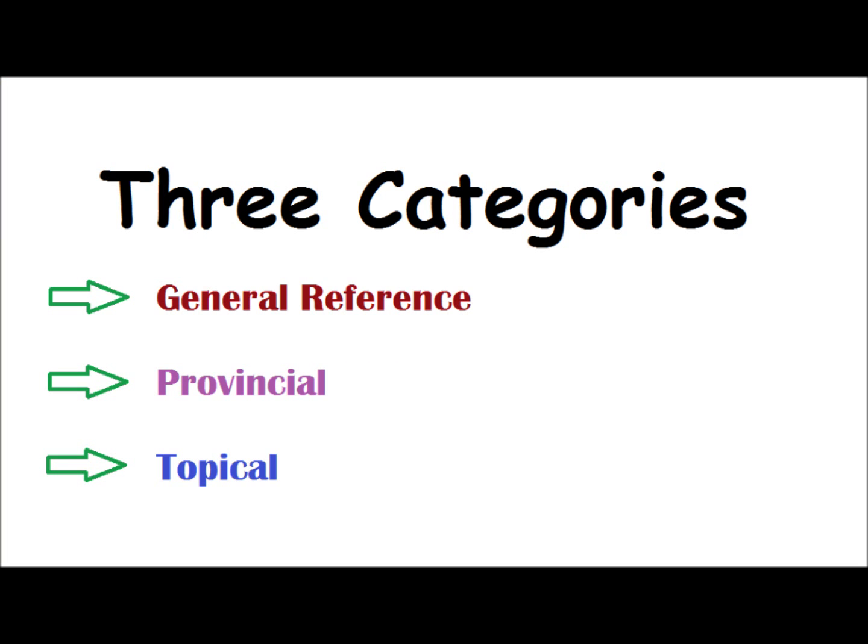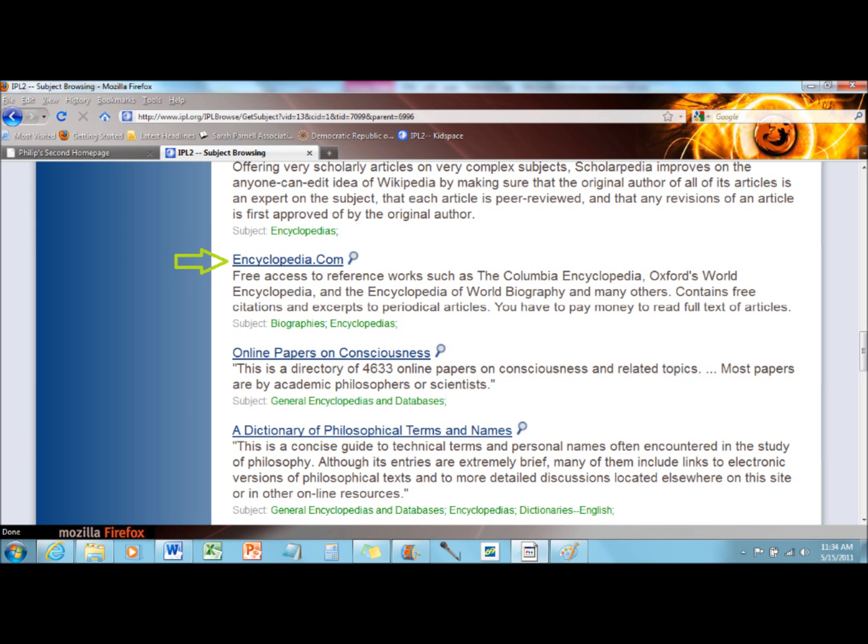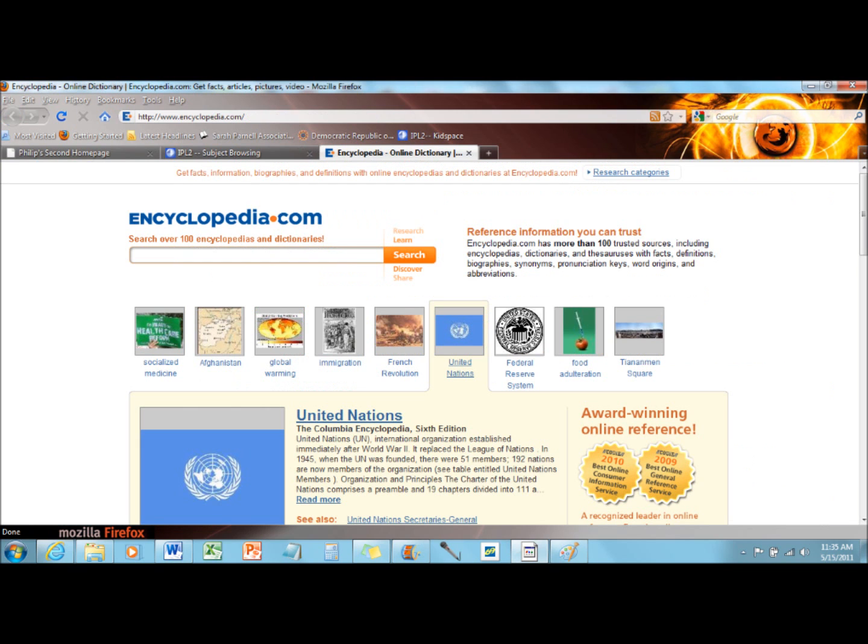The resources on this page fall into three basic categories: general reference, provincial, and topical. I will describe each of these categories, and I will show you an example of each. Scroll down until you see the link entitled Encyclopedia.com. Click on the link. A new window should pop up. This is an example of the first category of resources, general reference.